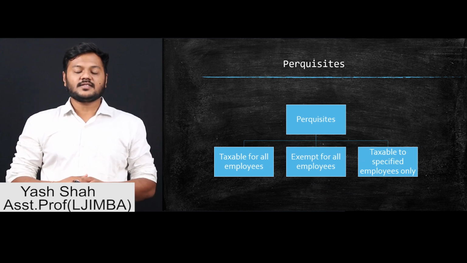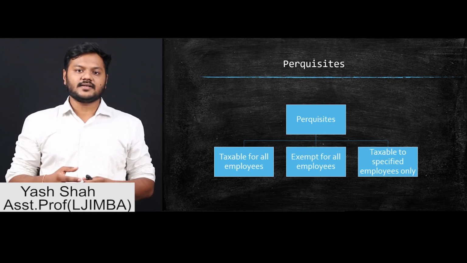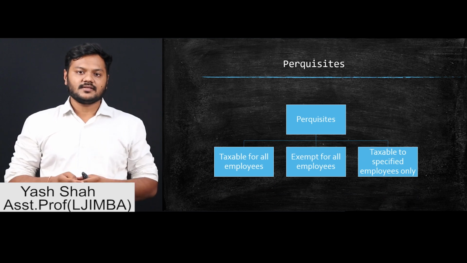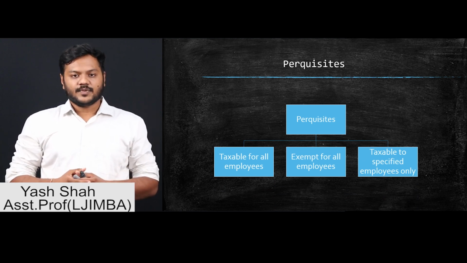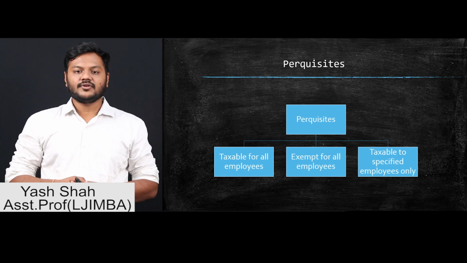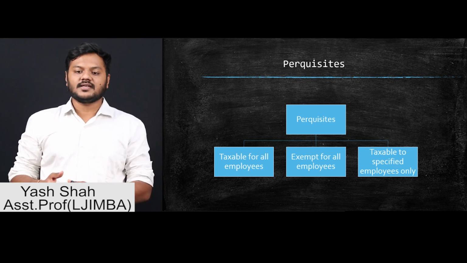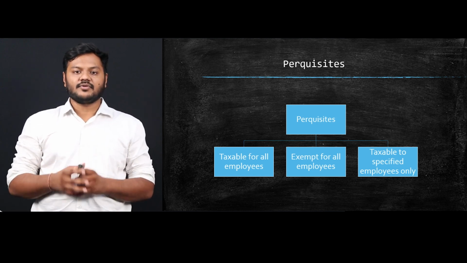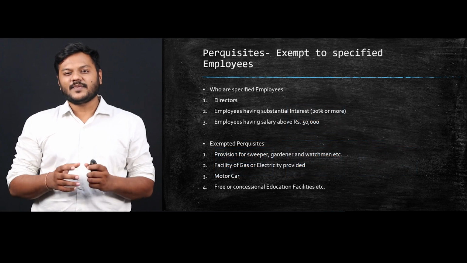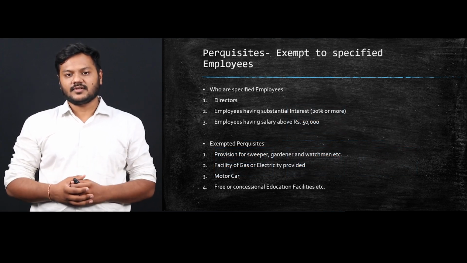Now, perquisites are also bifurcated into three parts, but the distinction is slightly different. One, those perquisites which are taxable to all employees. Second, those perquisites which are exempted for all employees. And third, those perquisites which are taxable to specified employees only. Now, when I say specified employees, what do I mean by specified employees?